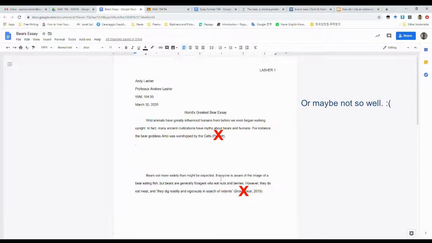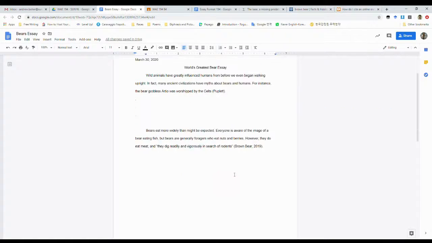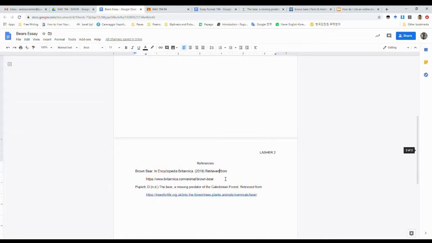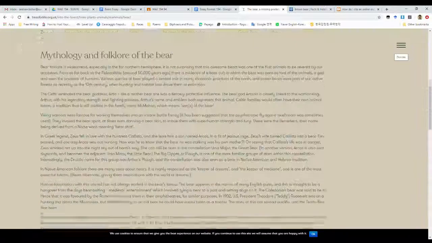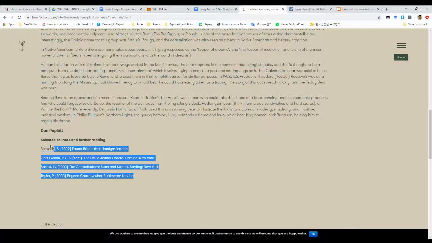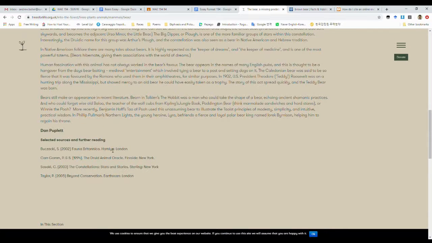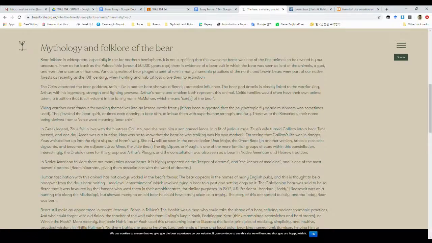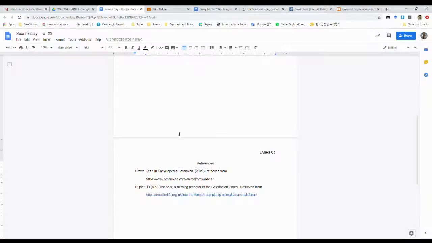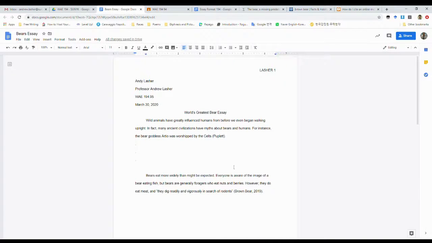And now what do we see? We did our citations well. We looked to find sources. We found good sources. Right? How do we know that they're good? Britannica is an encyclopedia, we know. Trees for Life. If we look at this Trees for Life again, he provides good citations. He puts his name on there. Even though there isn't a date, this seems like a decent factual place to start, doesn't it? We can trust him, I believe. All right, and that's how you find some references. That's how you put your file together, and there you go.